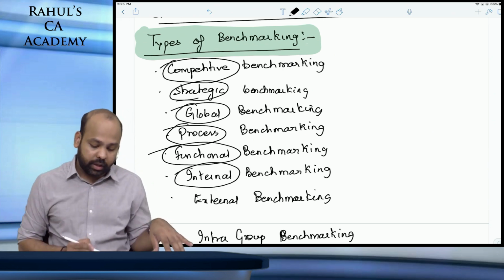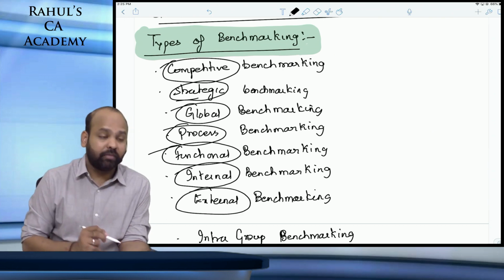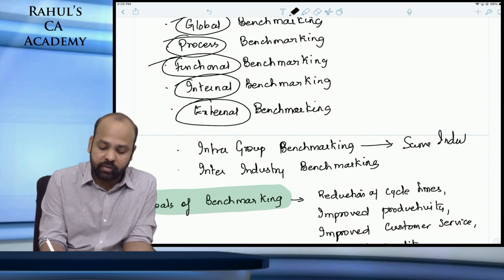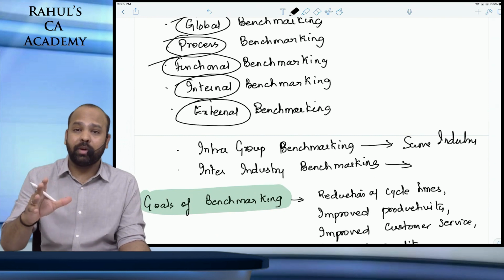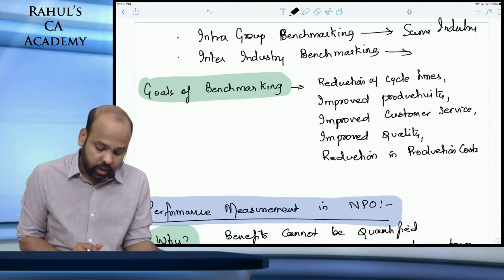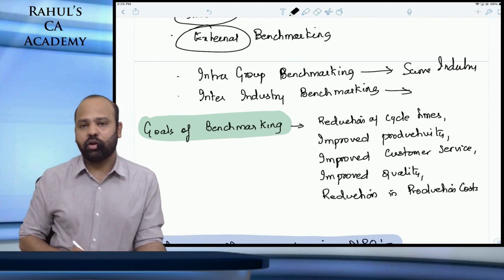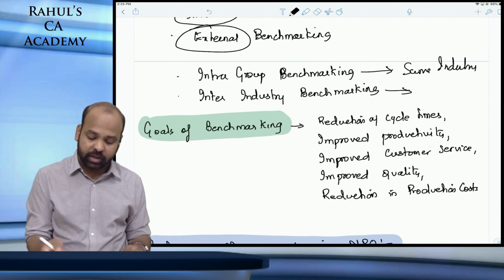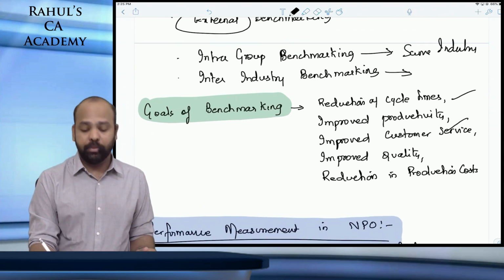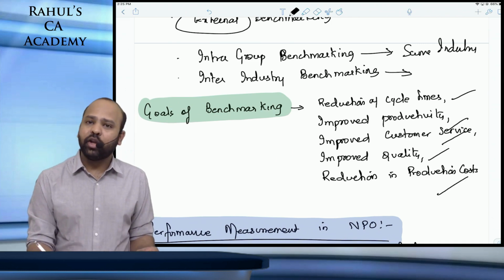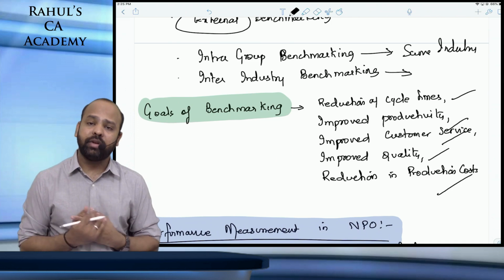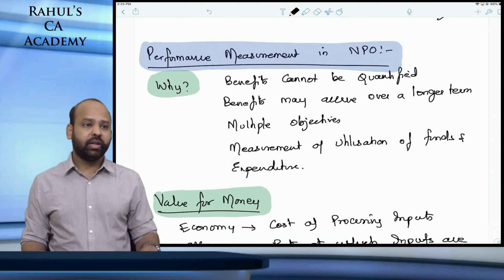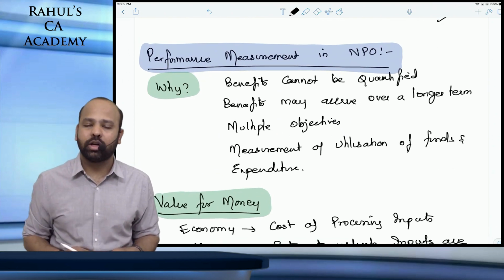Internal is within the organization, external is with someone outside the organization. Intra group is same industry comparison. Inter industry is different industries but comparing a common measure, a common process that is undertaken. It doesn't matter what type of benchmarking we are talking about. Ultimately, the goal of benchmarking is to improve your performance. You will reduce your manufacturing cycle time, improve customer service, improve productivity, improve quality of the product, reduce your production cost, improve customer satisfaction, get better revenues, and take less time to manufacture the product. Are we clear?